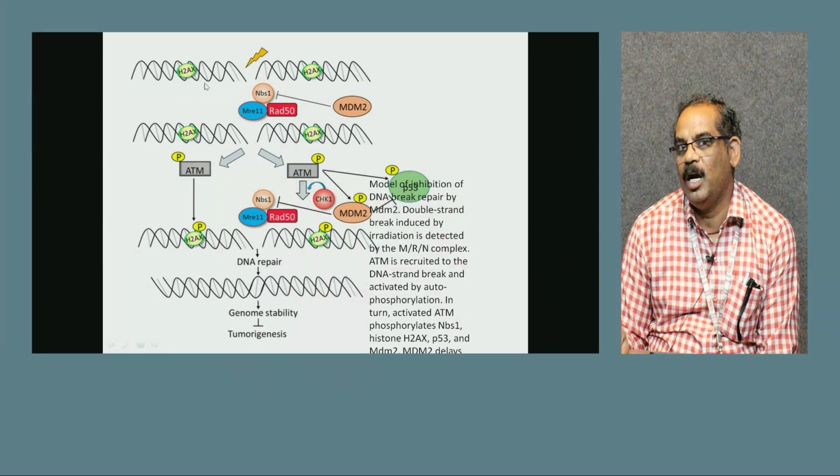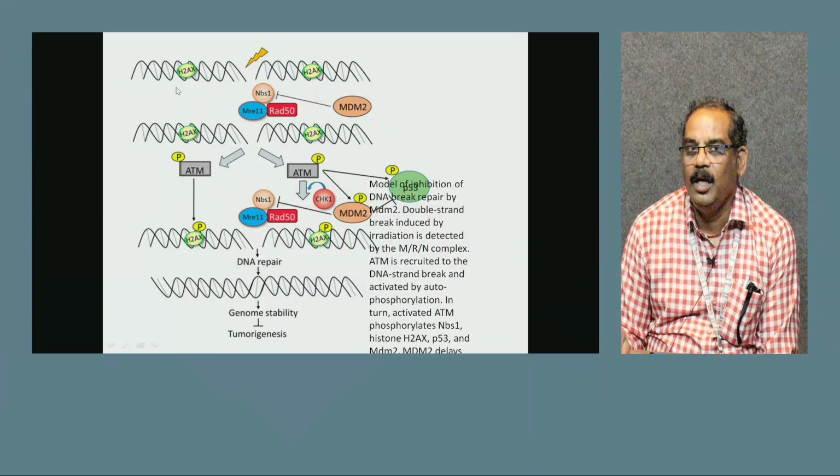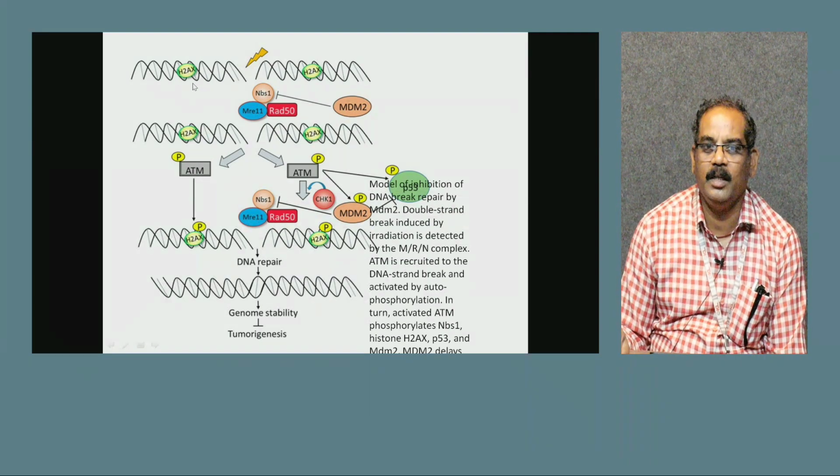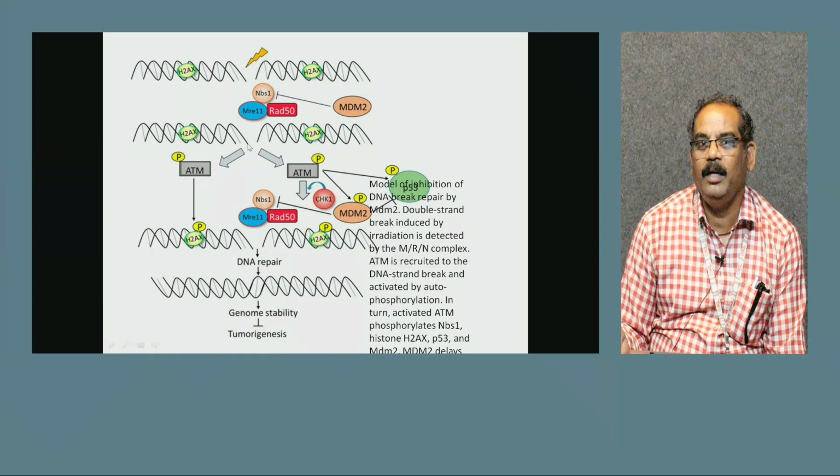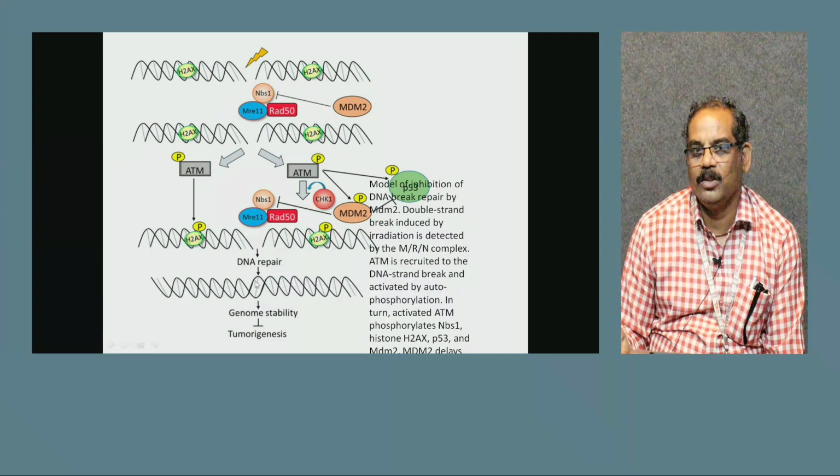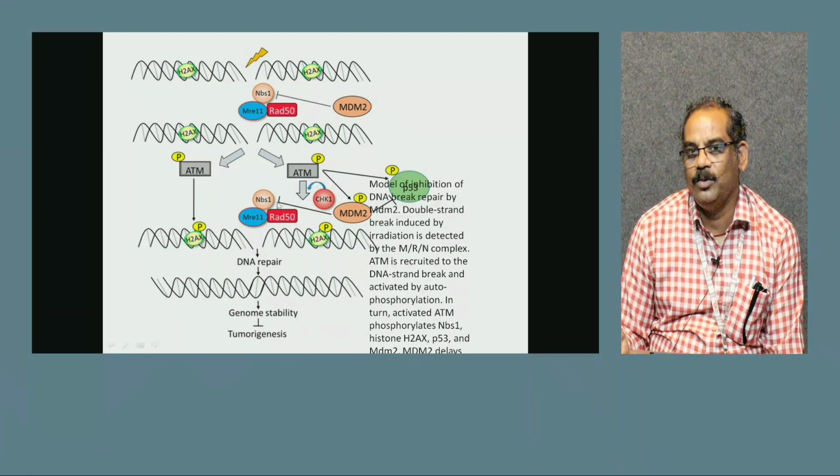H2AX foci is gamma H2AX, meaning H2AX which is phosphorylated is called gamma H2AX. They will be regulated, and then the DNA repair starts happening. But the most important is the MRN complex, which is NBS1, MRE11 and RAD50. This complex will recognize the double strand break and then try to repair.